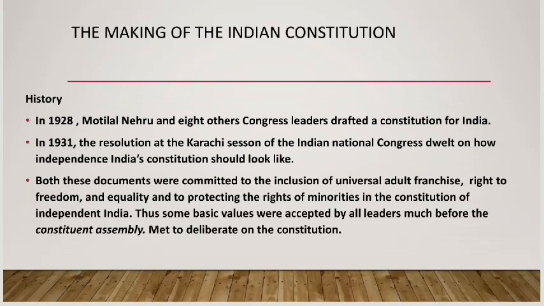In 1931, the resolution at the Karachi session of the Indian National Congress dwelt on how independent India's constitution should look like. भारत के आज़ादी के बाद उसका संविधान कैसा होगा, इसका डिसाइड उन्होंने किया था. Both these documents were committed to the inclusion of universal adult franchise, right to freedom, equality, and to protecting the rights of minorities in the Constitution of independent India.